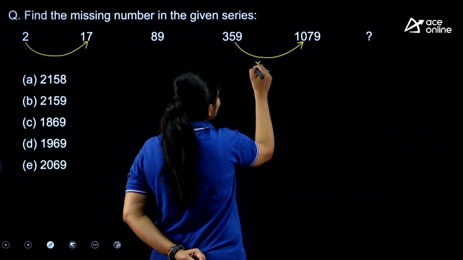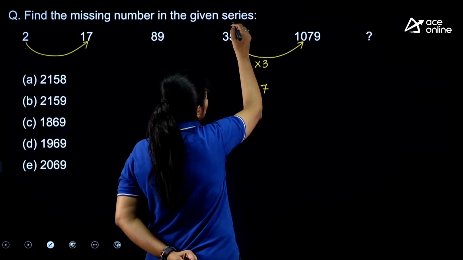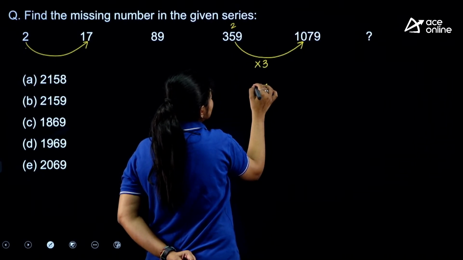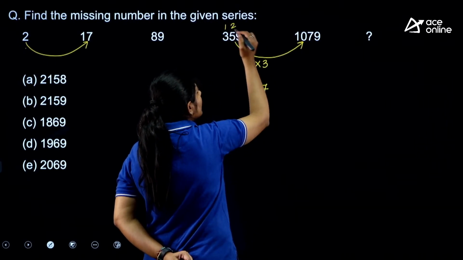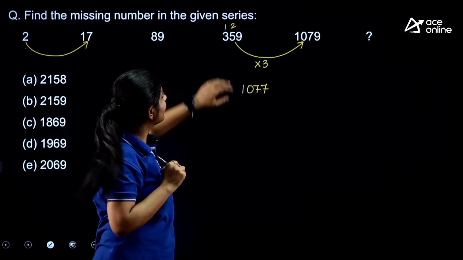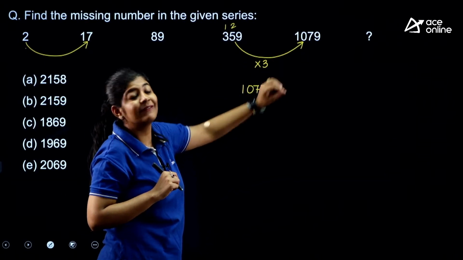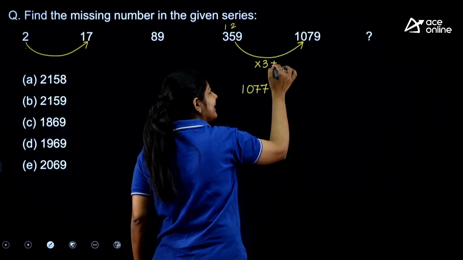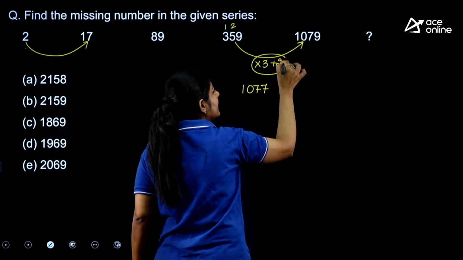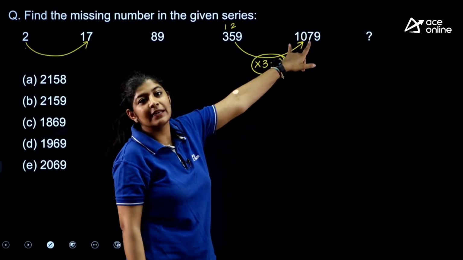So if I multiply this number by 3, what I am getting? I am getting 27, and the 2 carry forward 15, 16, 17, and again the 1 is carry forward 9, 10. This number I am getting on multiplying this 359 by 3, but here I am getting 1079. That means if I add 2 in it, I will get my number, right? So basically what I am doing, I am just multiplying this number by 3 and I will get my answer.